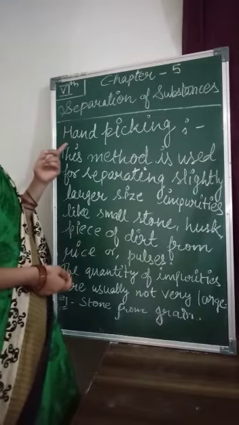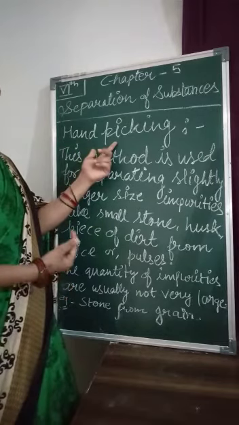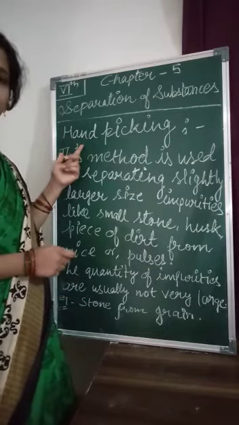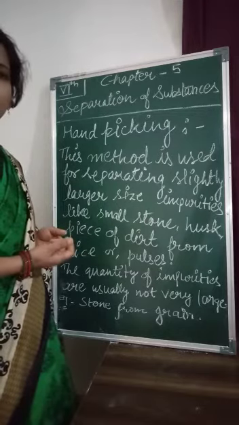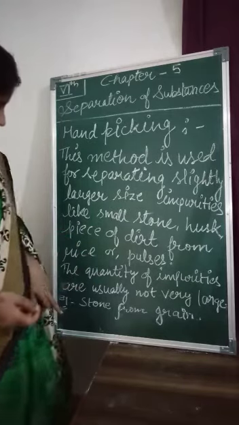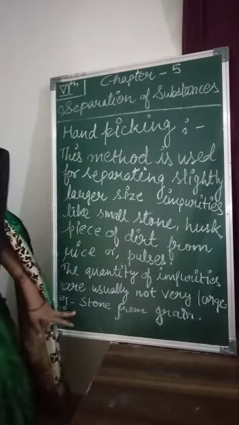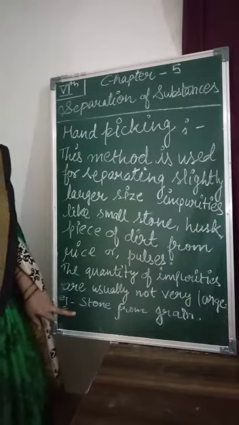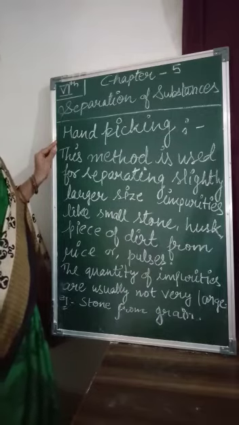By the name you can say that hand picking means you have to pick non-useful substances with the help of your hand. It is a very convenient method to remove small pebbles or dirt particles from any type of grain. So here is the example: stone from grain is the most convenient process by hand picking. Remember, stone from grain is the example of hand picking. Later we will discuss another method.